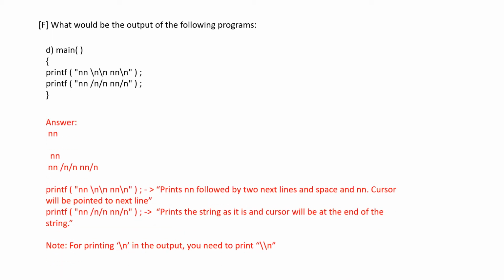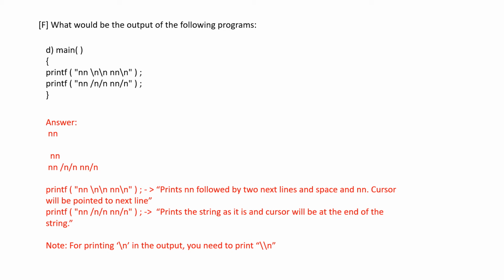And the next one, let's see how the output would be. The \n gets printed as it is, \n gives a new line, and then space, and then nn and \n. So the statement would end at the next line.